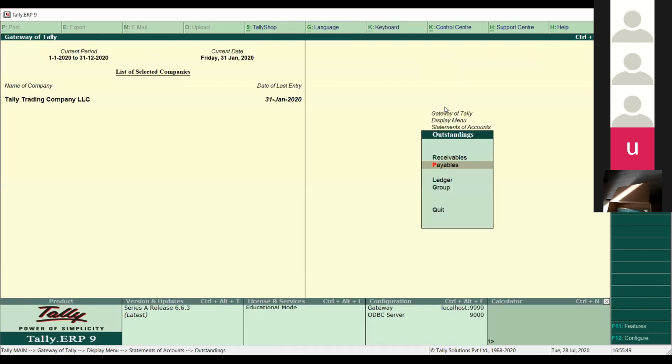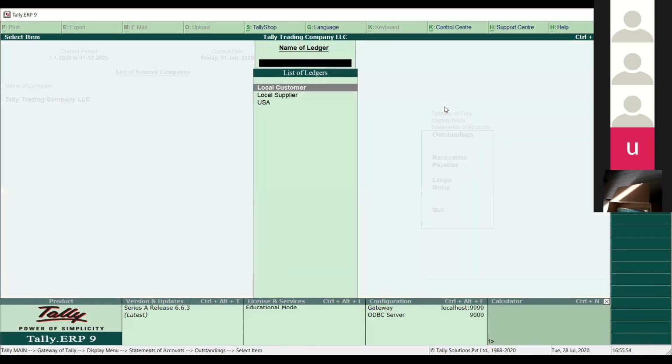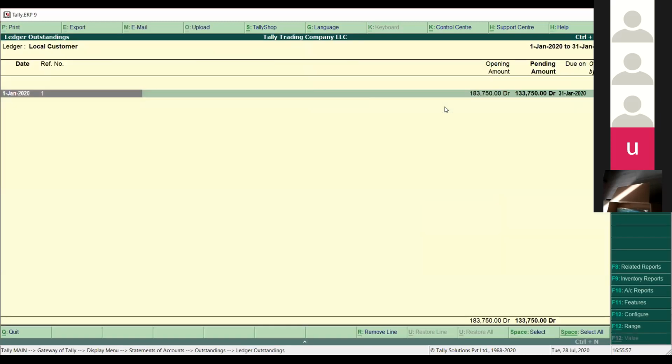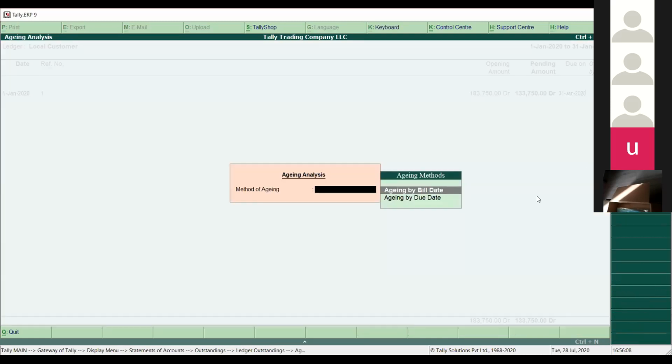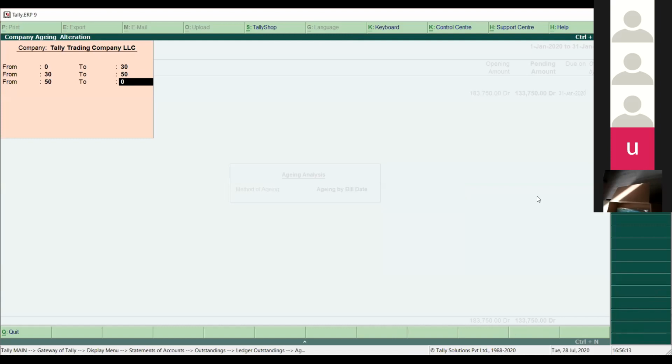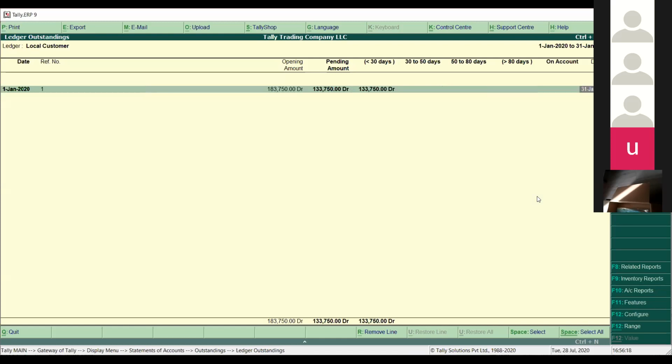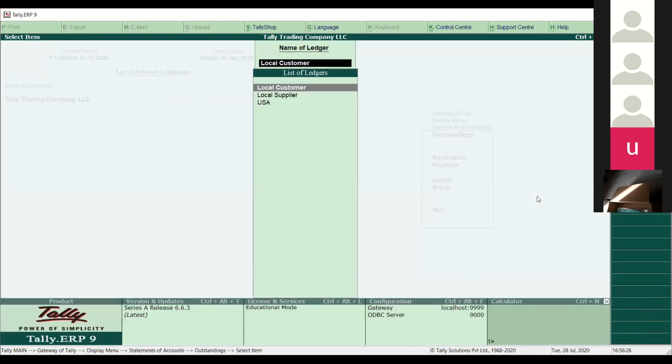In the same way, if you want to check the outstanding of a particular ledger, how can we go there? If I click on a particular local customer here, what outstanding is coming? You can see the date, reference number, opening amount, pending amount, and how many days. If you press age-wise, by bill date or due date, bill date, select the period, and enter. You can see in this way the age-wise report for the particular ledger, not for the whole group but for a particular customer as well. You get a ledger outstanding report.